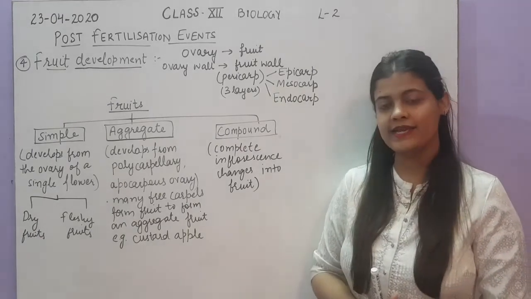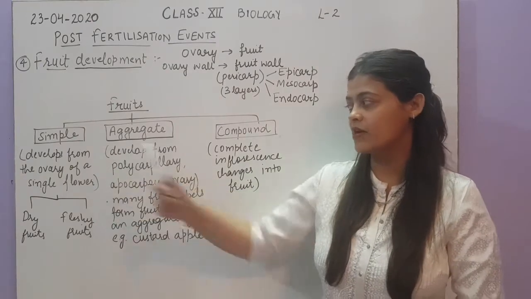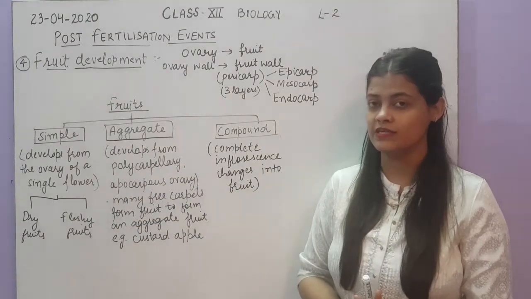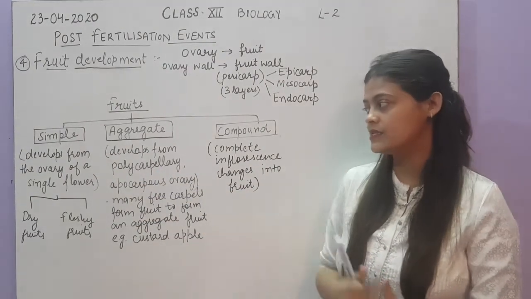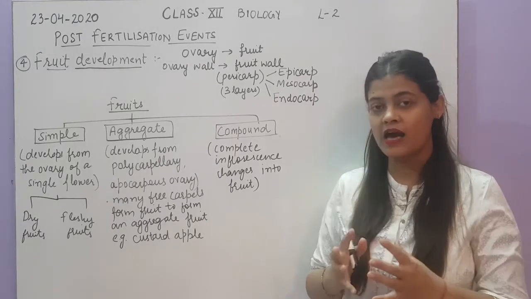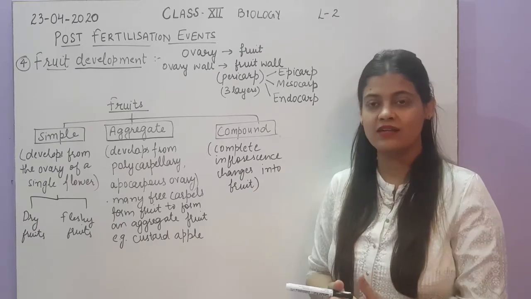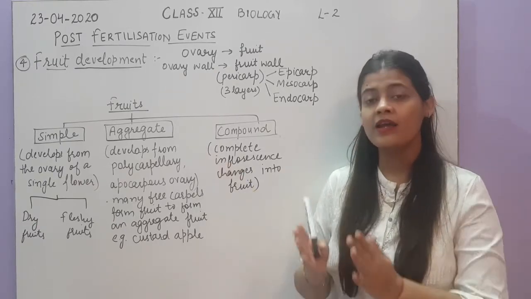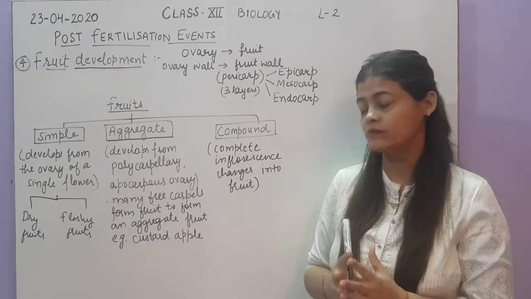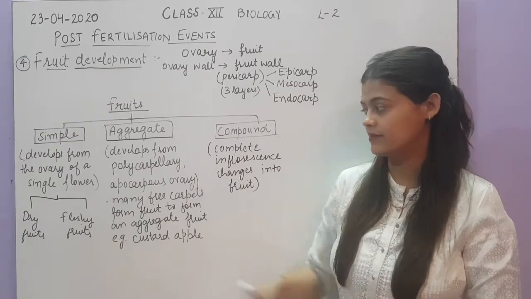Simple fruits develop from the ovary of a single flower. Not a bunch of flowers or an inflorescence; a single flower will be there and the fruit will develop from the ovary present in that flower.